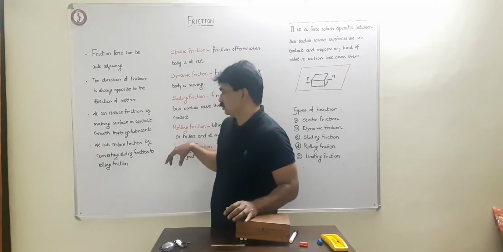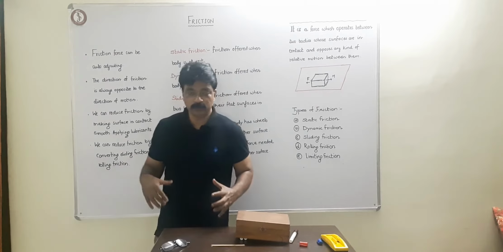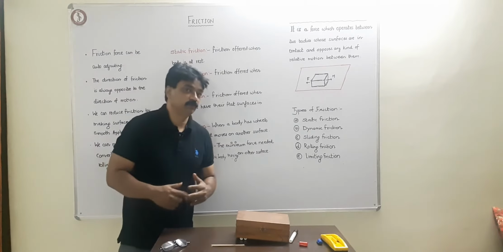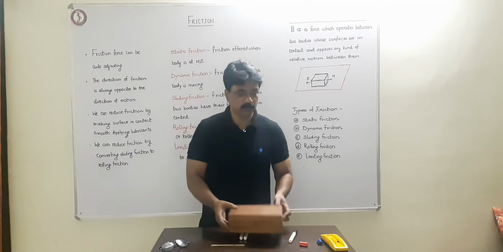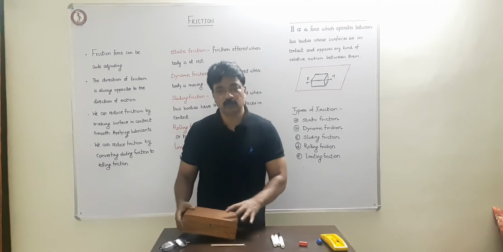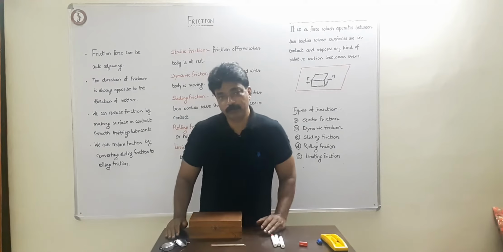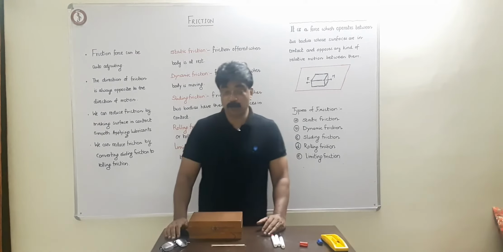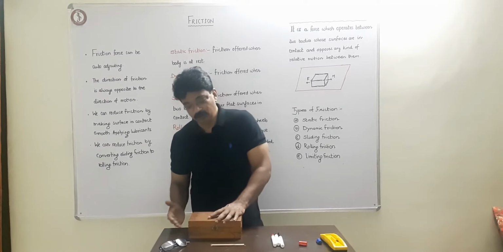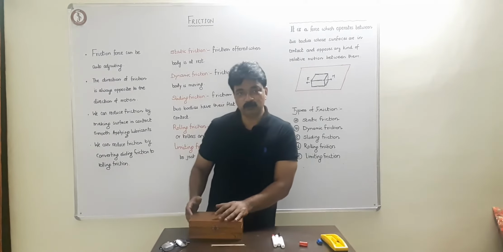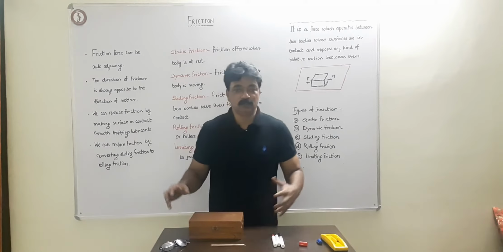So now how do we reduce friction? That is also very important. As we said, friction is a force operating between two bodies in contact. Though their surfaces appear very smooth, they have edges and ridges, so they get interlocked.